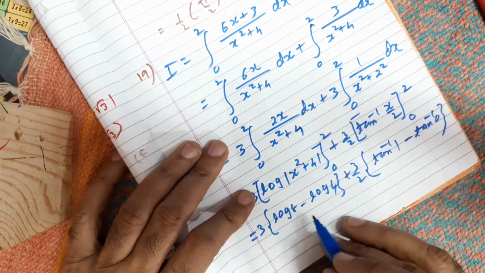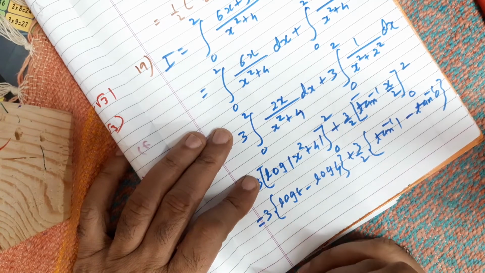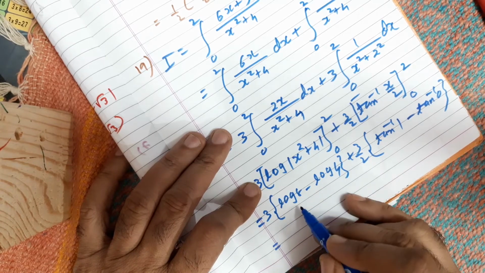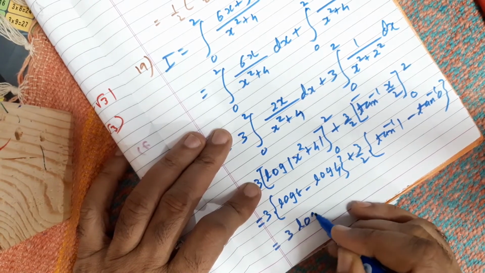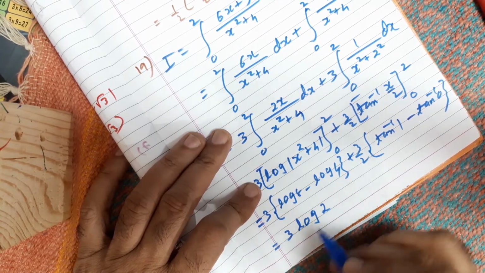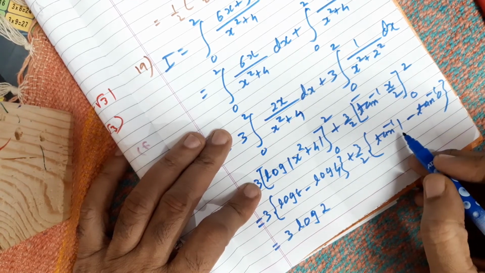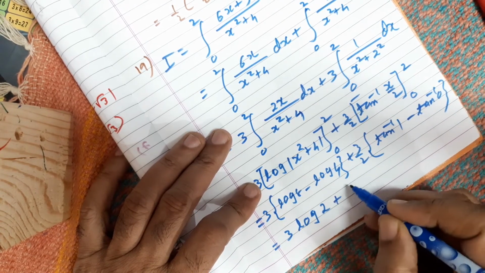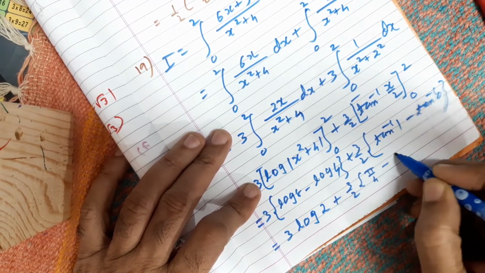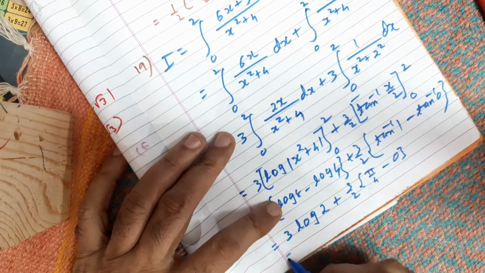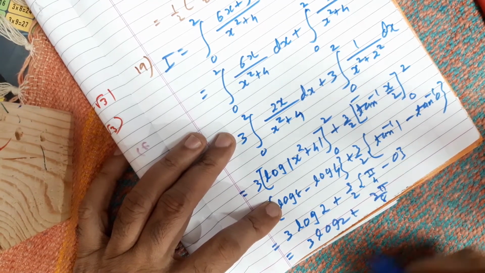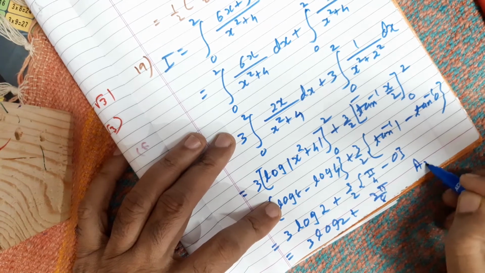Hope you understand. Now here logarithm minus means division, according to the property of log. So log of 8 upon 4, and 8 upon 4 will be 2. Tan inverse 1 is pi by 4, so 3 by 2 into pi by 4 minus 0, as tan inverse 0 is 0. So that's all, the answer is done. So 3 log 2 plus 3 pi by 8. This is the answer.